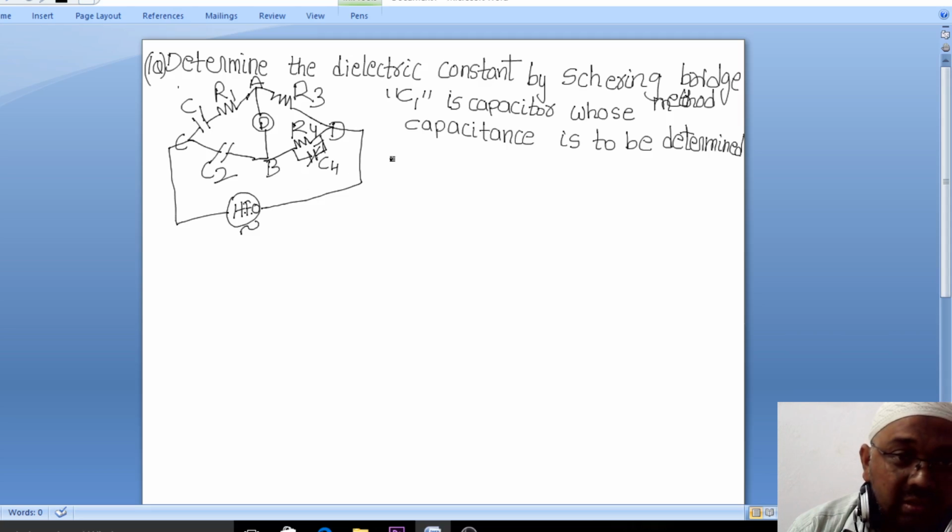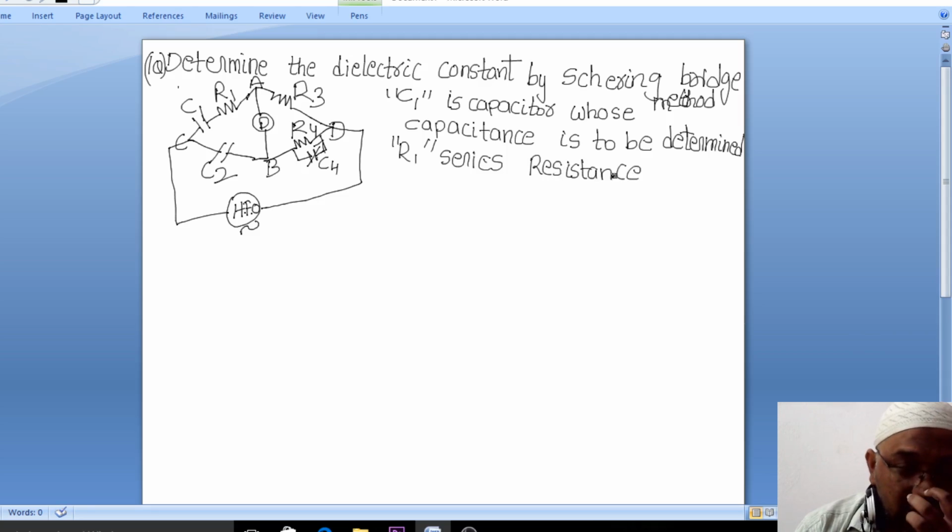So what is R1 here? You can see R1 is very near to C1. So R1 is the series resistance. Just say that R1 is your series resistance. Write it down, if you can just make a note of it in your running notes, right? R1 is your series resistance. You can just see C1 and R1 are in series with each other.